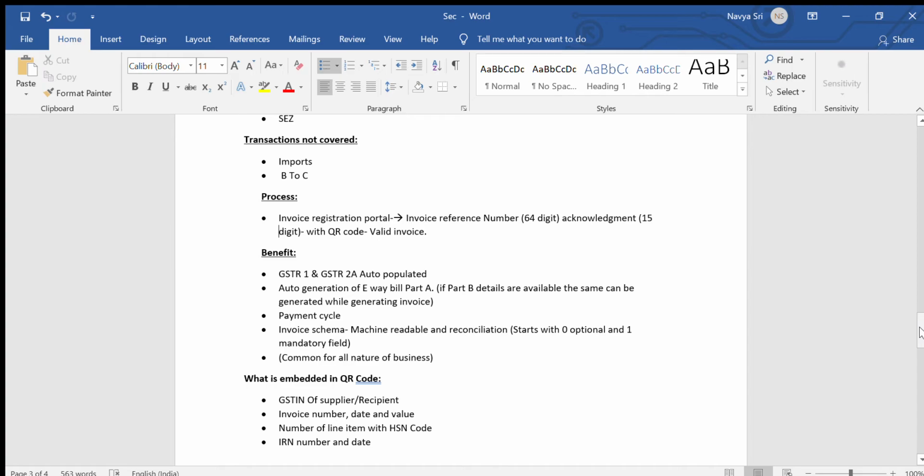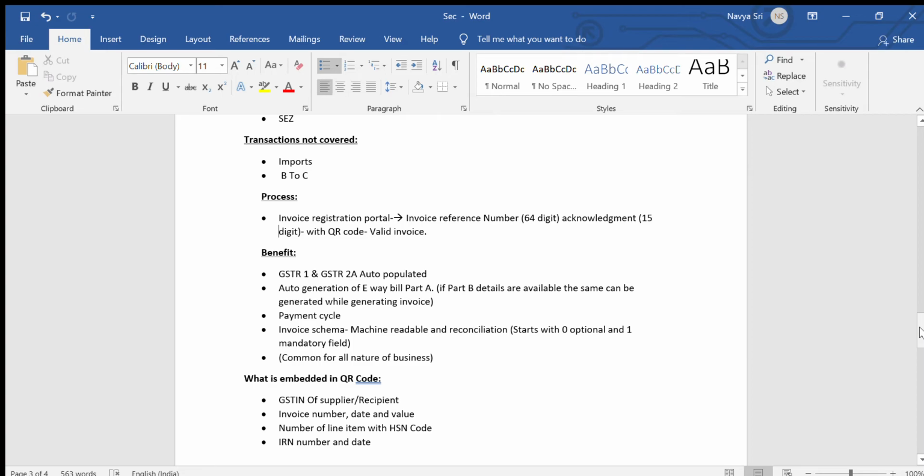All businesses will have the same format with some mandatory columns and some optional columns. In that schema, if it starts with 0 it is optional, and if it is 1 it means it's a mandatory field to be filled. The schema will be common for all natures of business, but you need to select accordingly. Some columns will be specific to that business, which we need to select.